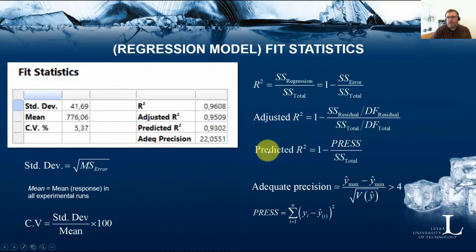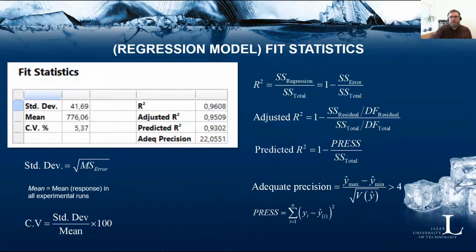And you see that the predicted R square, to calculate that you need the PRESS, which is the prediction error sum of squares, which is calculated by removing one observation at a time, re-estimating the model, predicting that observation, and checking the sum of squares, or the deviation between the predicted observation and the real one.